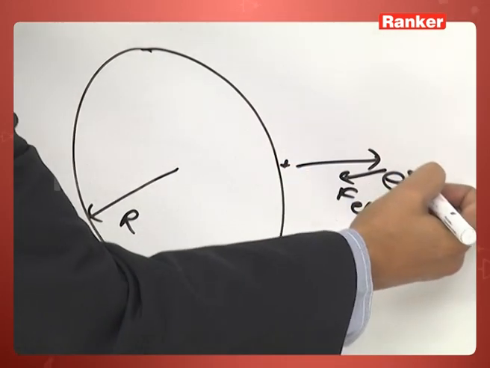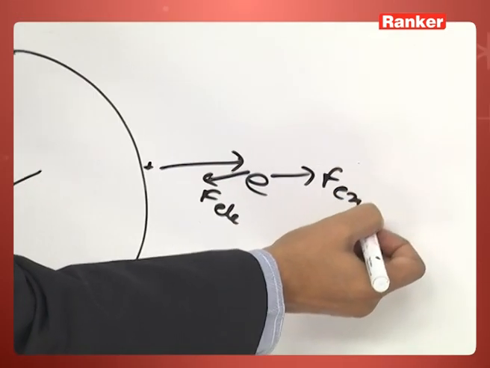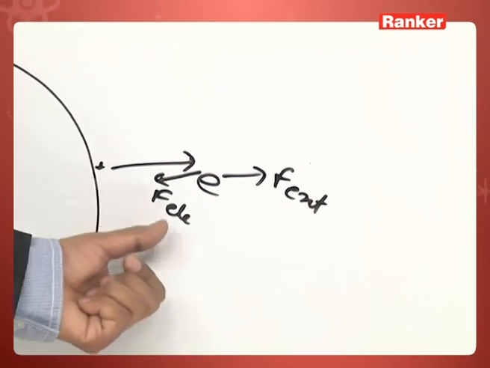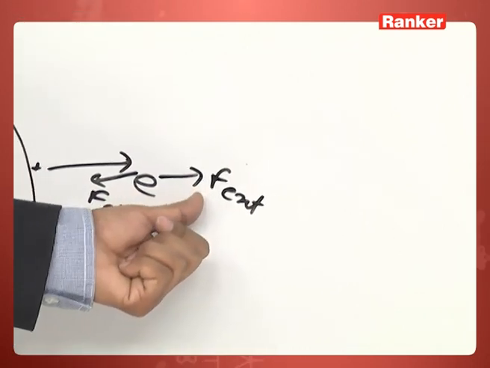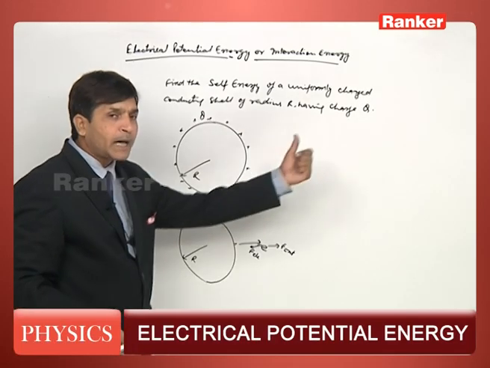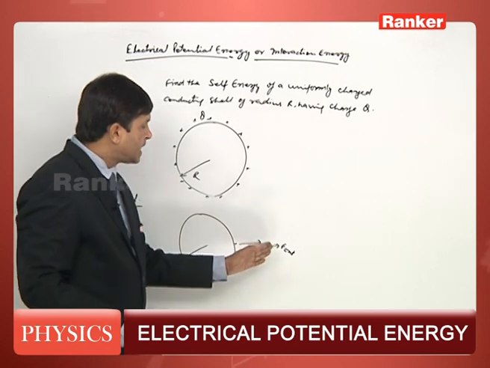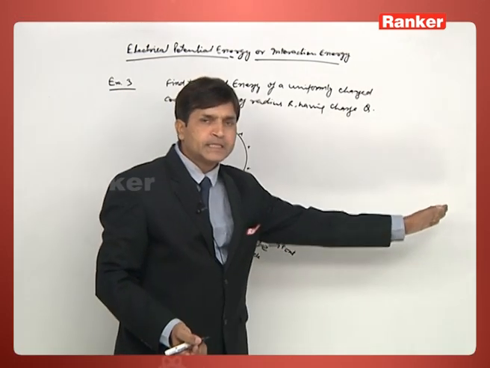But we have to remove it, so we have to apply a force opposite to the direction of the electrostatic force. Since the electrostatic force will act up to infinity, we have to apply external force up to infinity.